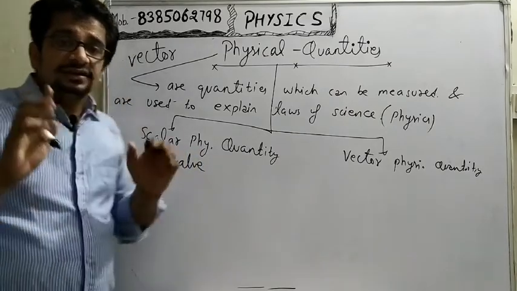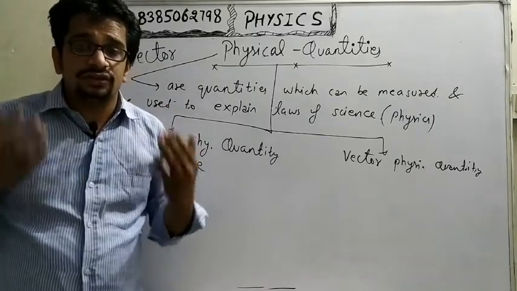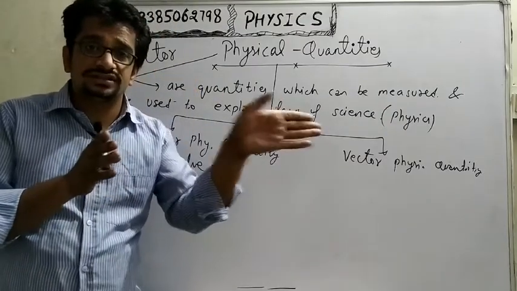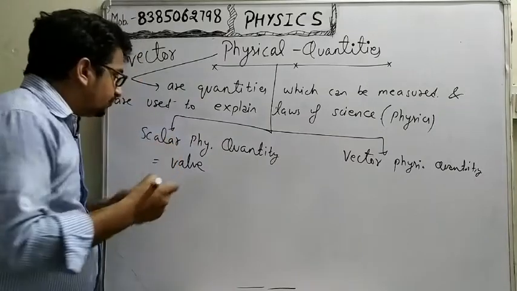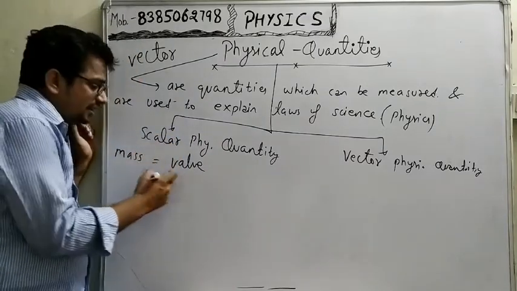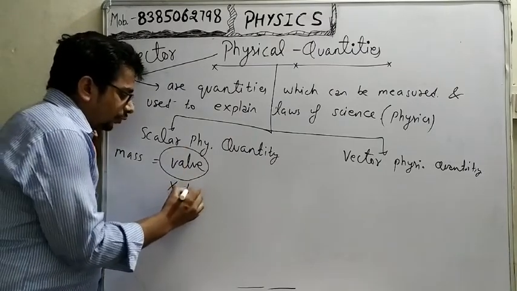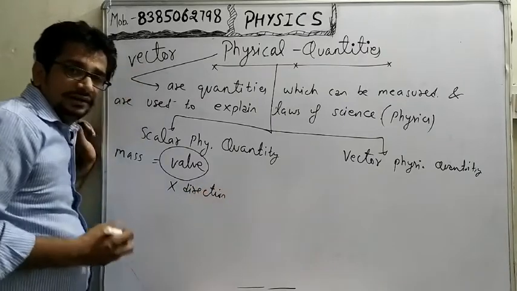You don't say that my weight is 40 kg towards the north, towards the south, towards the east, towards the west. Then it means to define mass, we need only value, we don't require direction.